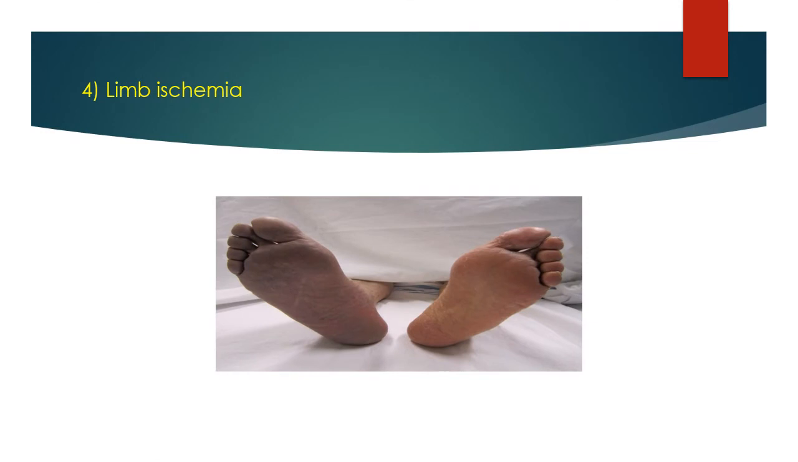The fourth one is limb ischemia. Lack of blood flow to the limb results in acute limb ischemia. Here is an example of limb ischemia, where one leg is blue in color. Here is the picture of limb ischemia.